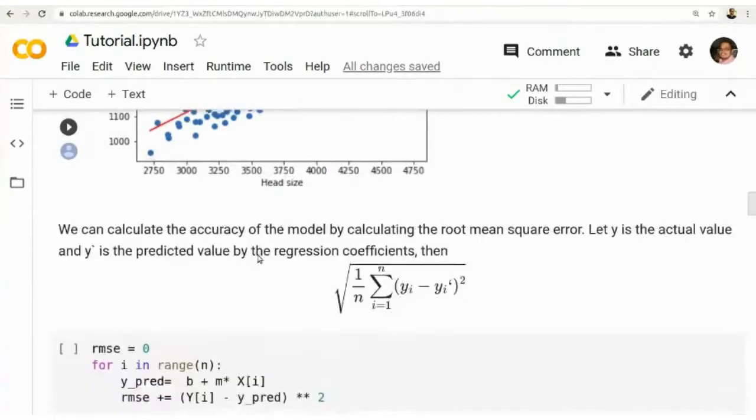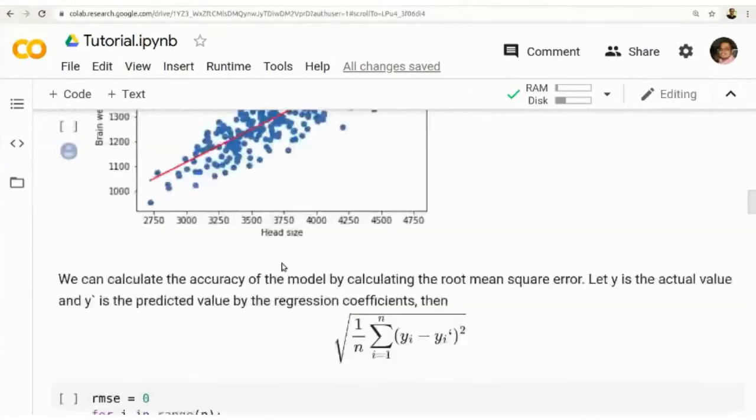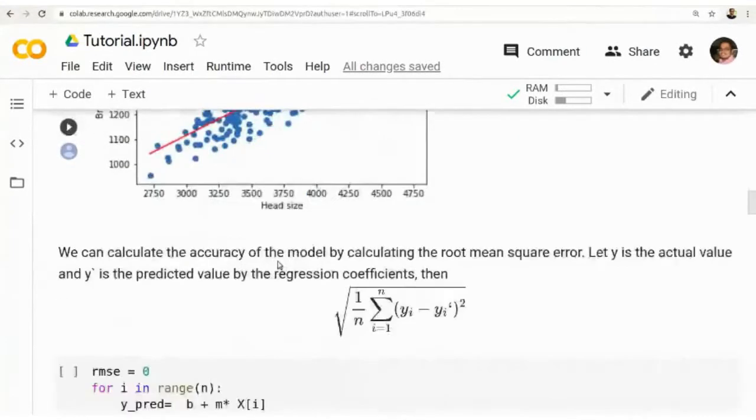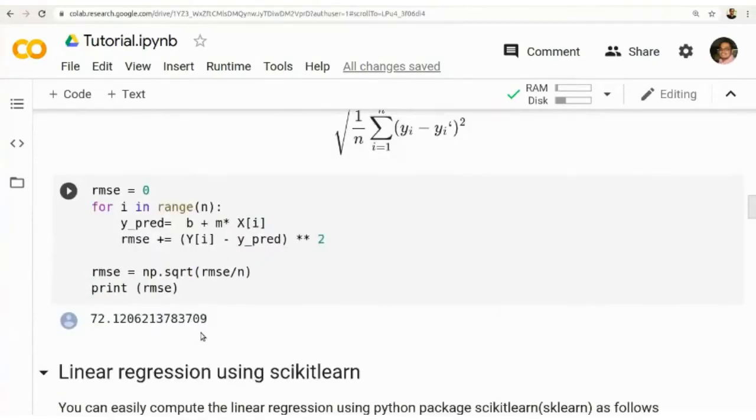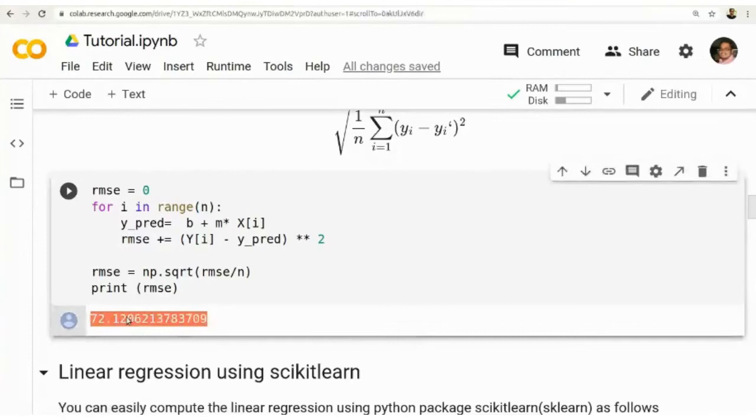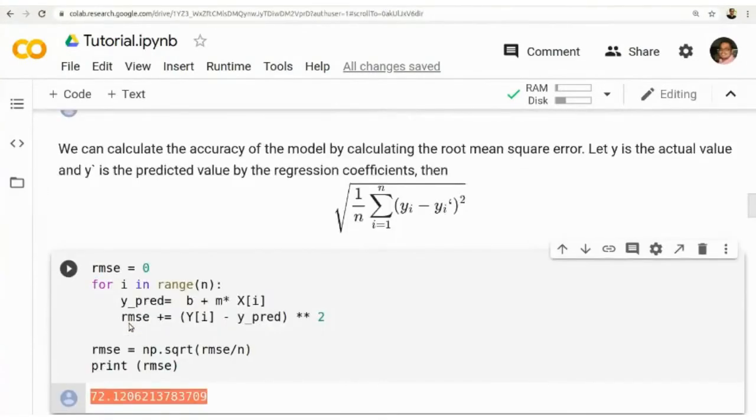We can check how accurate the regression line is using the root mean square error, the square root of the actual value minus the predicted value, where the predicted value is the value predicted by our line. Taking the corresponding percentage, we get 72%. So the regression computed on the data set gives an accuracy of 72%.